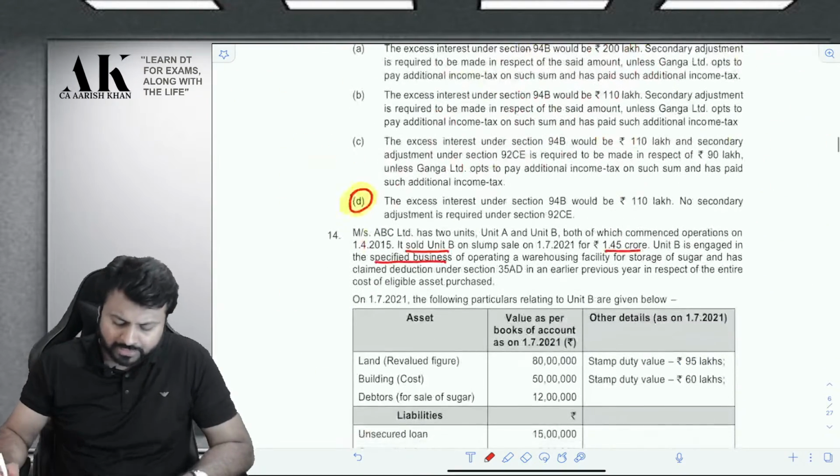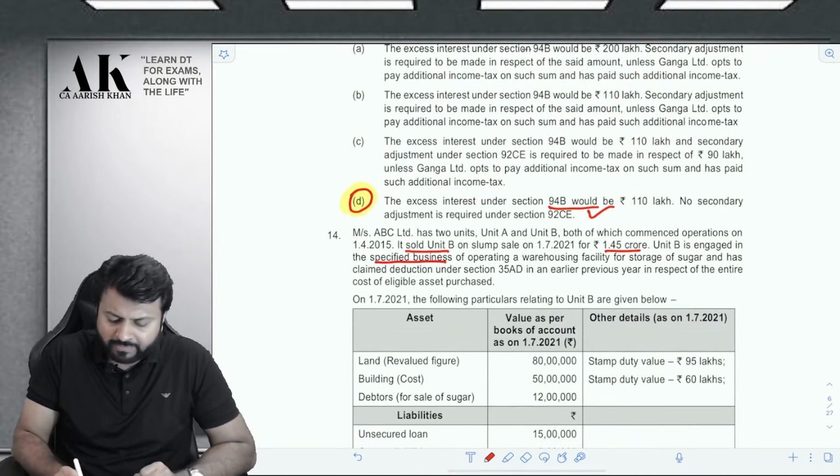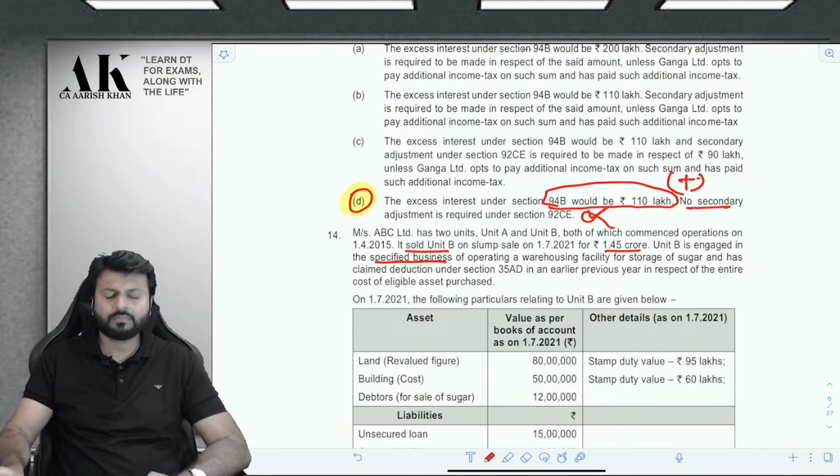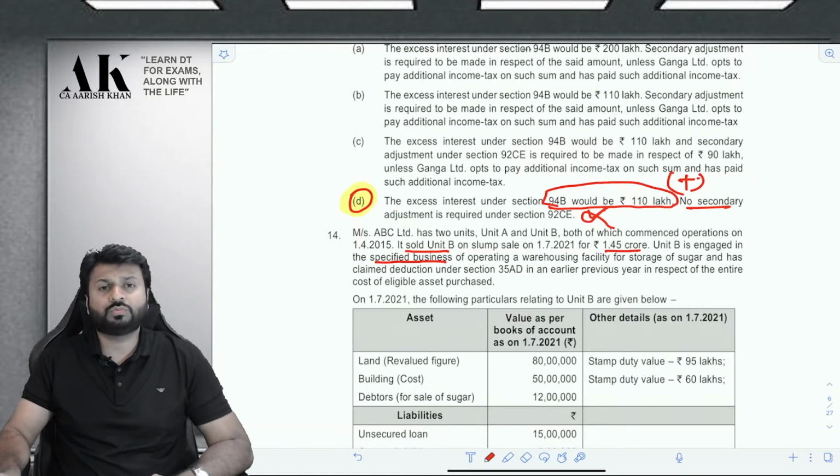Okay. So ultimate conclusion will be this. 94B will be applicable, 110 lakh disallow, and secondary adjustment will not be made to the assessee. Okay. I hope it is clear to all of you.